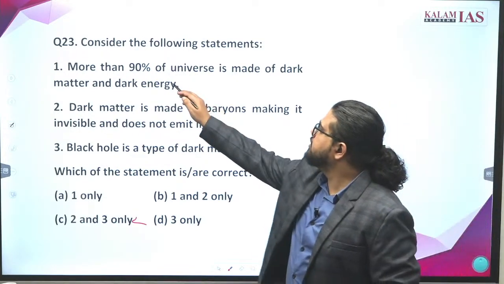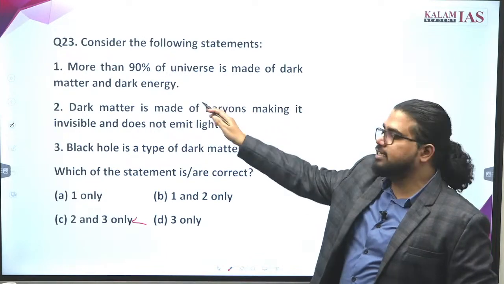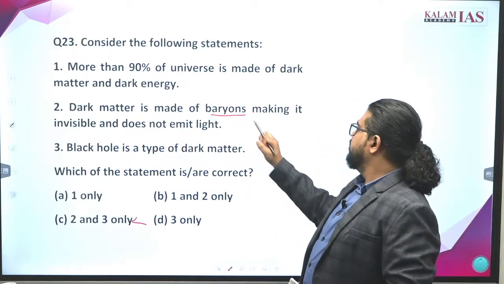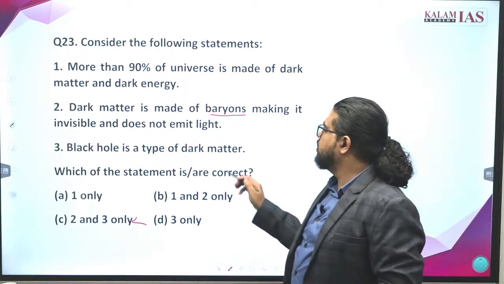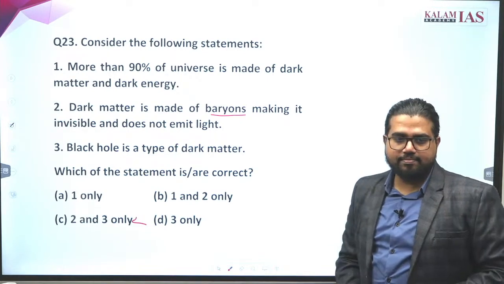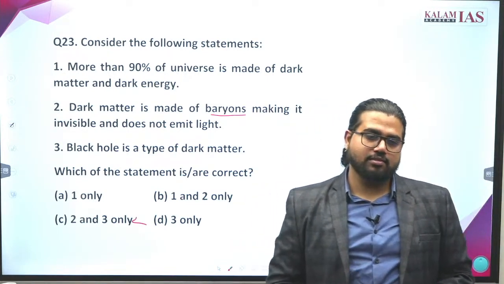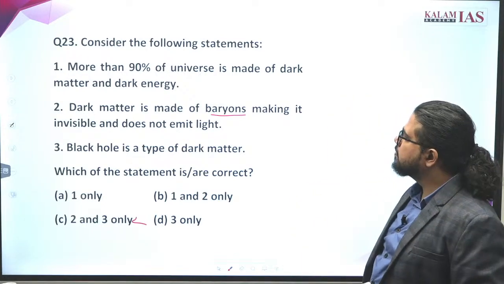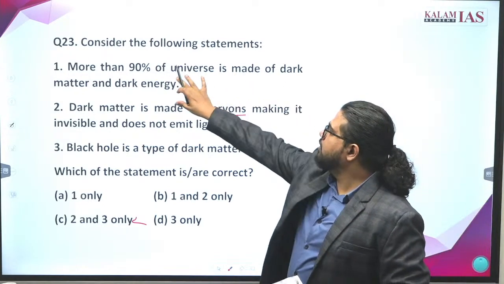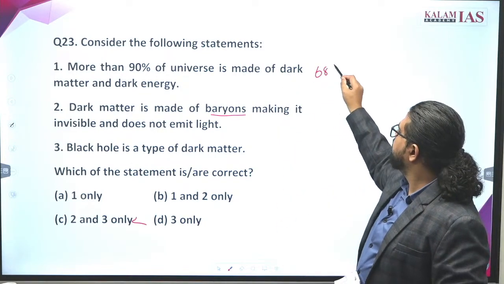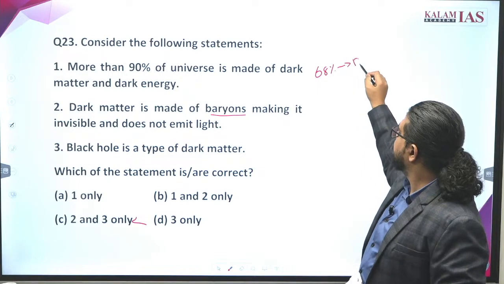What is dark matter, dark energy? More than 90% of the universe is made of dark energy and dark matter. Dark matter is made of baryons, making it invisible and it does not emit light. A black hole is a type of dark matter. Can you connect with any one option? If we look at what the universe is comprised of, around 68% of the universe is dark energy.